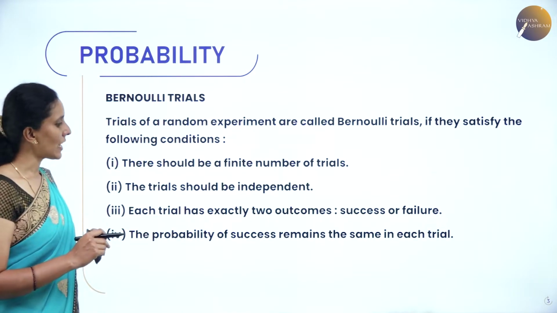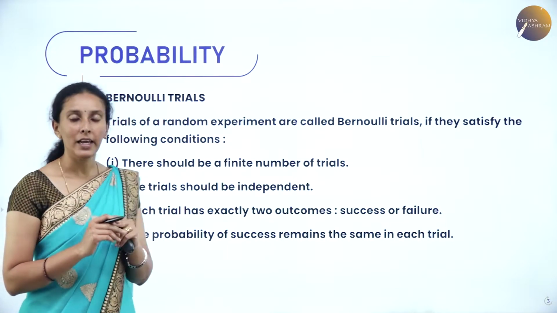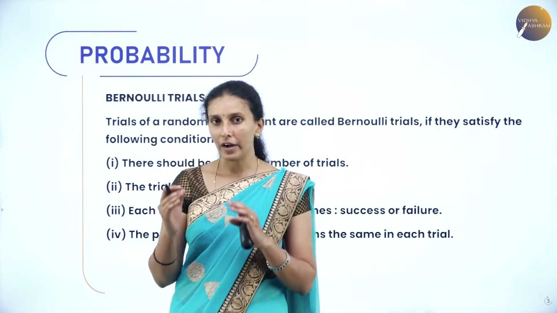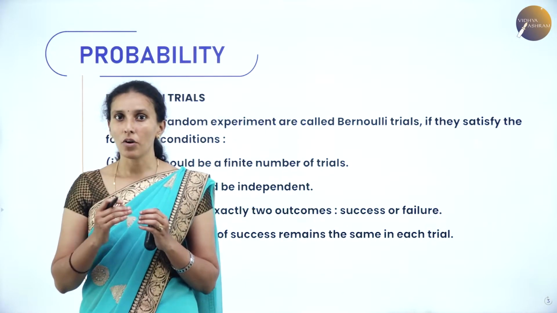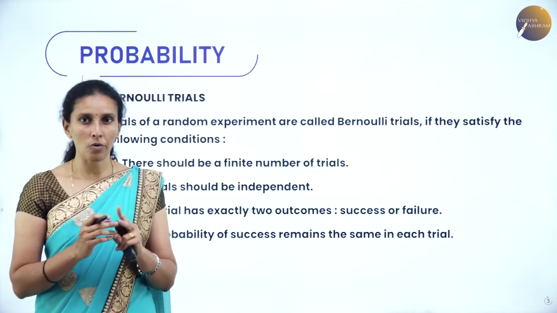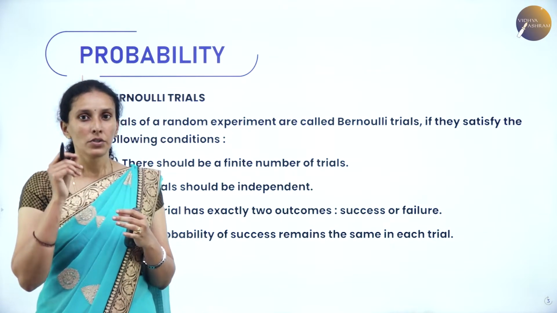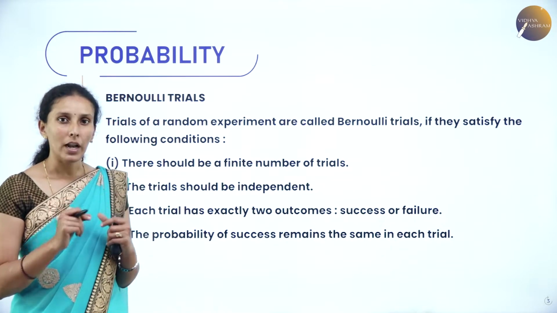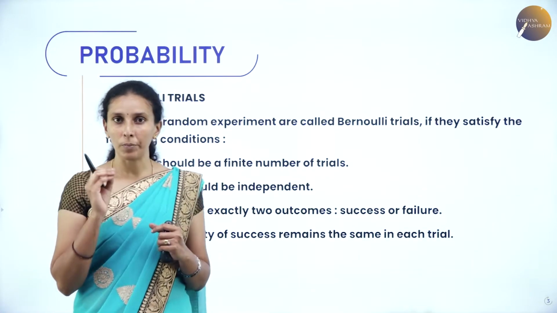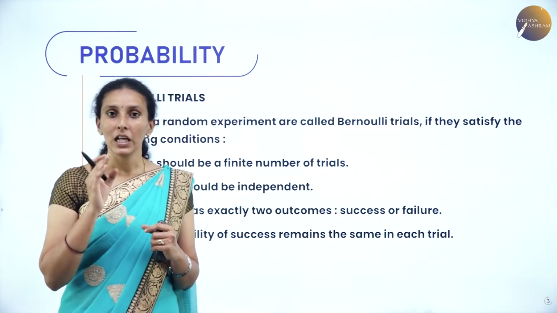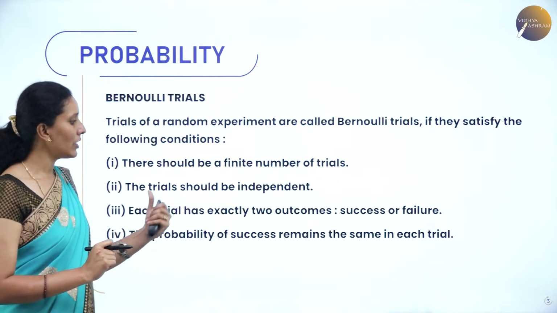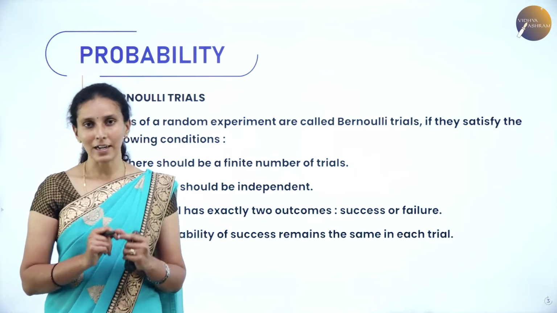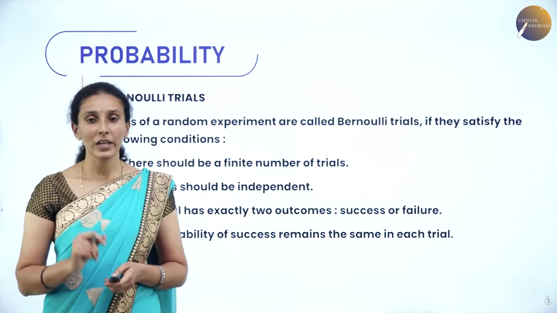The probability of success remains the same in each trial. So when we are fixing the number of trials of a random experiment, we have only two outcomes, one is success and one is failure. Every time you perform a trial, the probability of a success will be the same throughout however many trials you have done. Now when these conditions are satisfied, they are called Bernoulli trials.